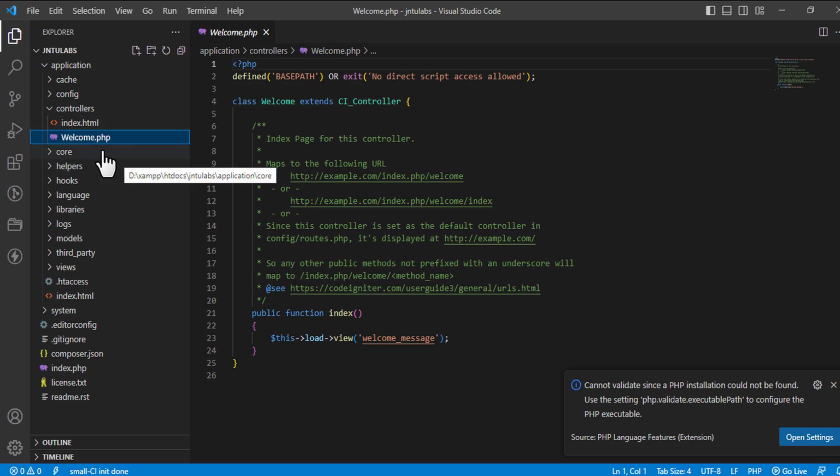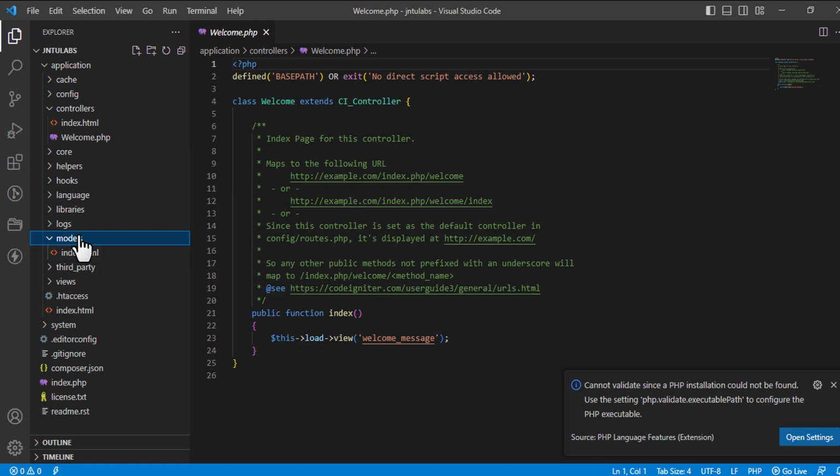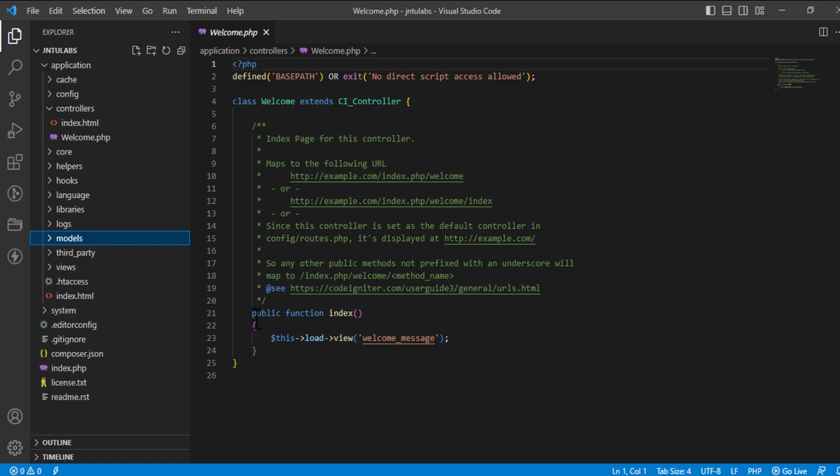Now if you see, CodeIgniter is all about MVC, the Model View Controller architecture. So you'll be seeing models, and you will be seeing the CodeIgniter controller file.